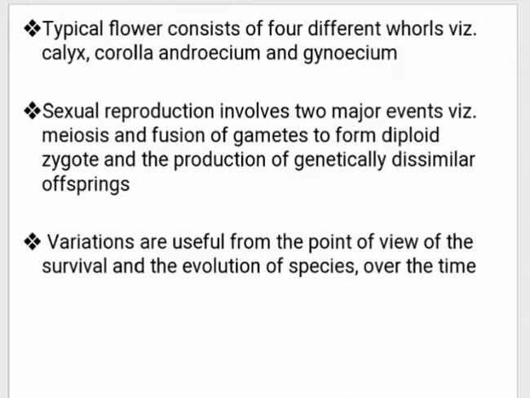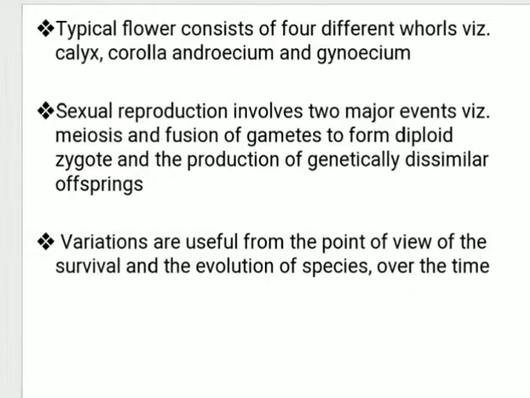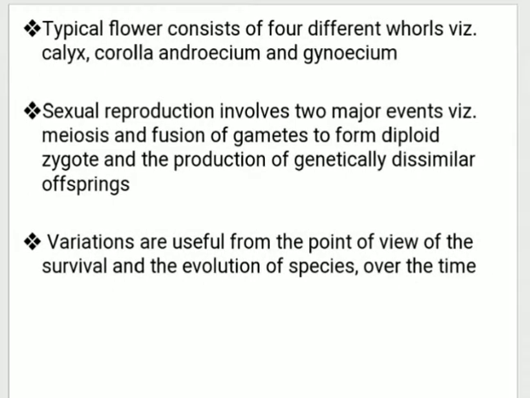Sexual reproduction involves 2 major events. What happens first? One is meiosis. Meiosis means that the cell nucleus undergoes division, followed by fusion of the gametes to form a diploid zygote. Diploid means a 2n zygote will be formed. This leads to the production of generally dissimilar offsprings, and most of the time those offsprings are said to possess some similarities.